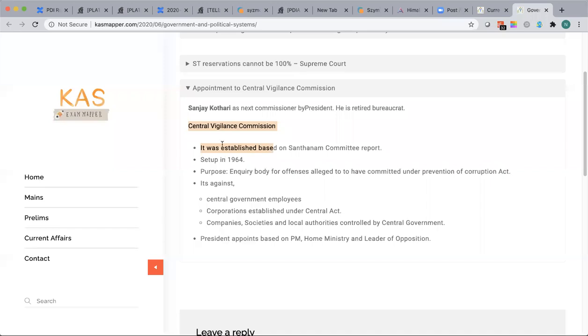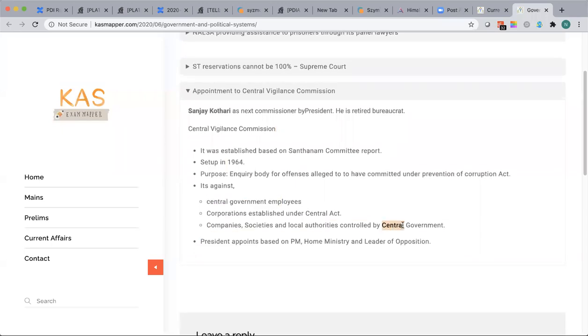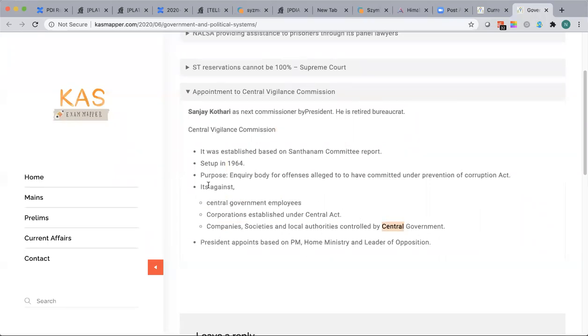All right. So the Santhanam Committee, an inquiry body, and the next point is that it is against central government, corporations, companies, and societies controlled by the central government. There's no element of state government here. Read between the lines. And it works under the Prevention of Corruption Act. And then who appoints? The President, based on whose recommendation? A high power committee: the Prime Minister, the Home Minister, and the Leader of Opposition.